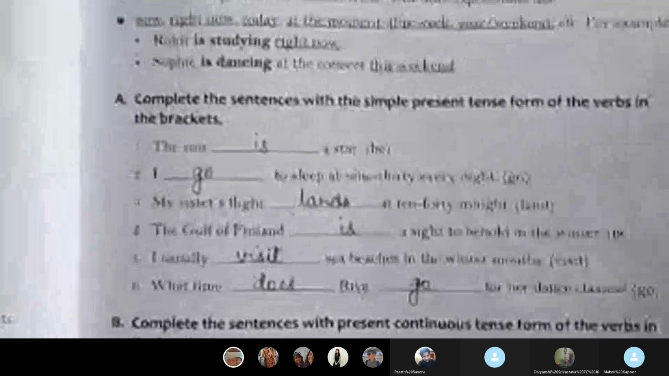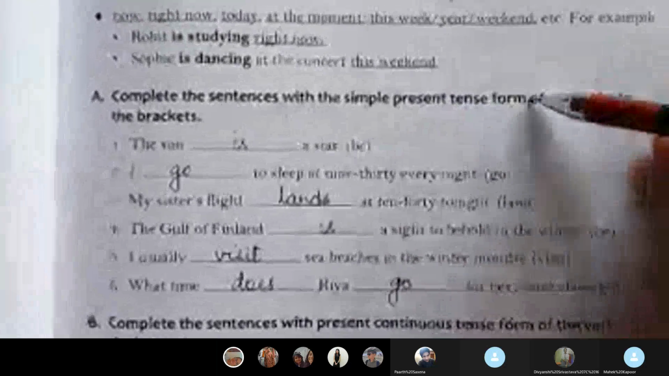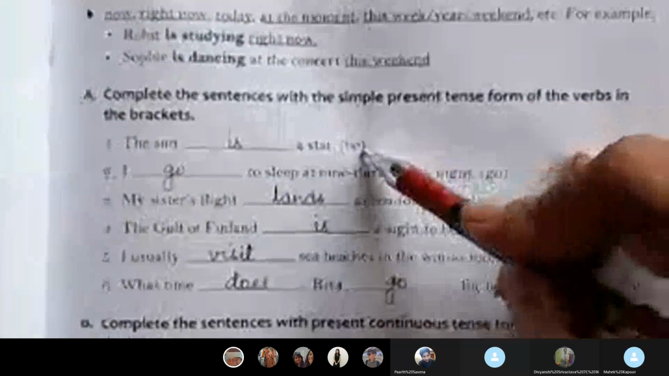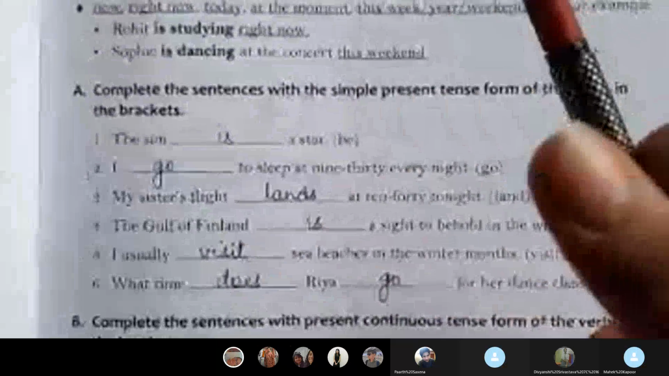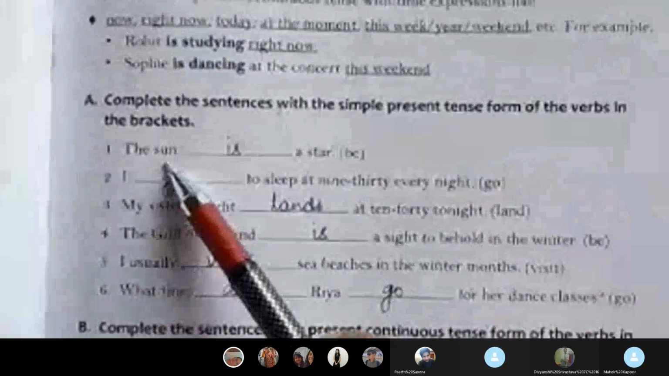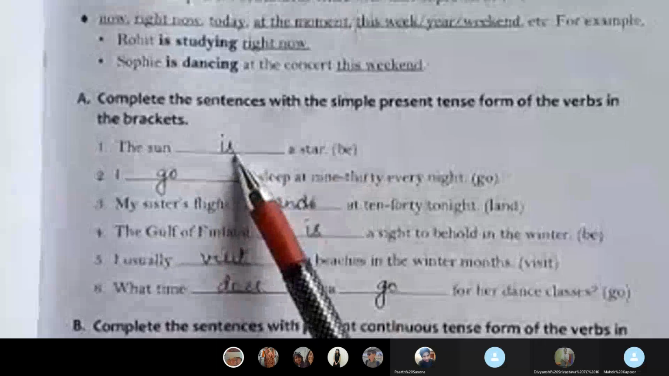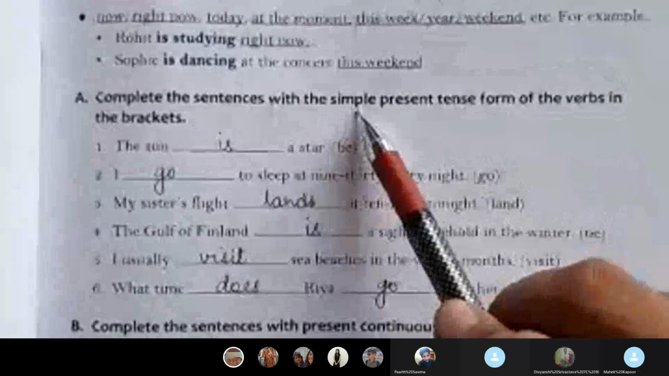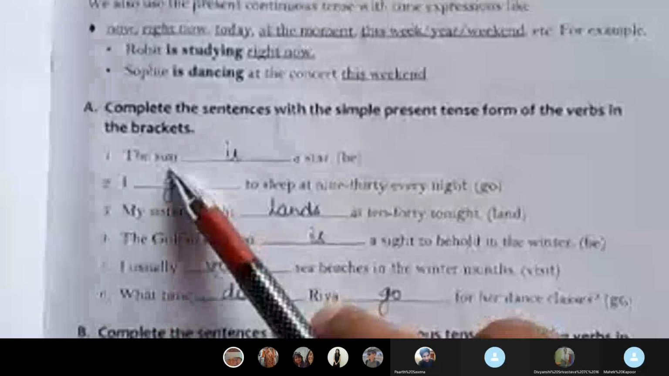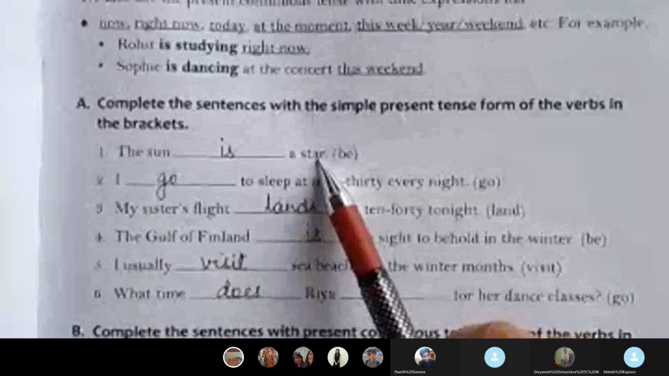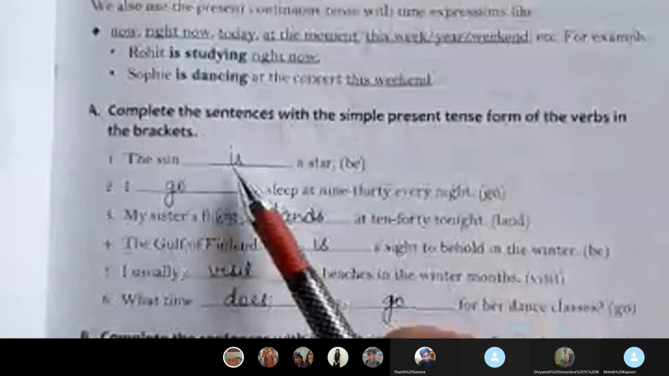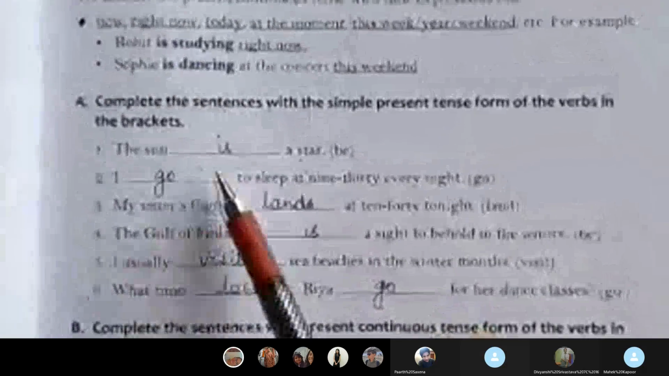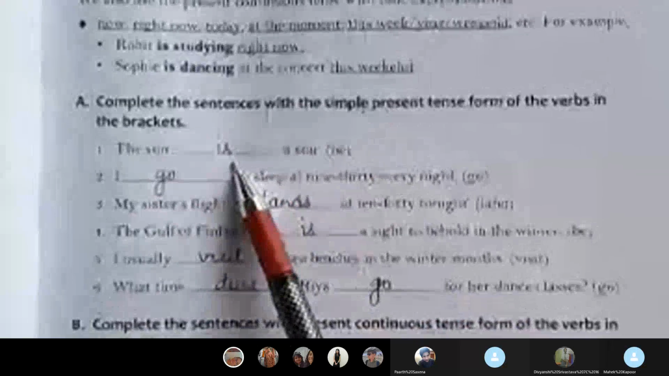So now let's come on to exercise A. Complete the sentences with the simple present tense form of the verb in the bracket. Whatever word is given, you have to keep it in simple present, not present continuous. The sun dash a star. It is a star. Suppose it were simple past, what would you write? The sun was a star. If it were simple future: the sun will be a star. But the correct one is they want simple present, so is the word.